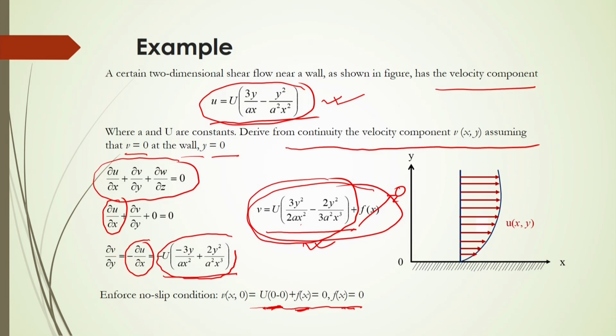Very interesting, that from the continuity equation, if you know the velocity field in particular directions, then for the remaining directions you can find out the velocity component from the continuity. The only thing is that the gradients of the velocity in x, y and z directions, their summation will be 0.